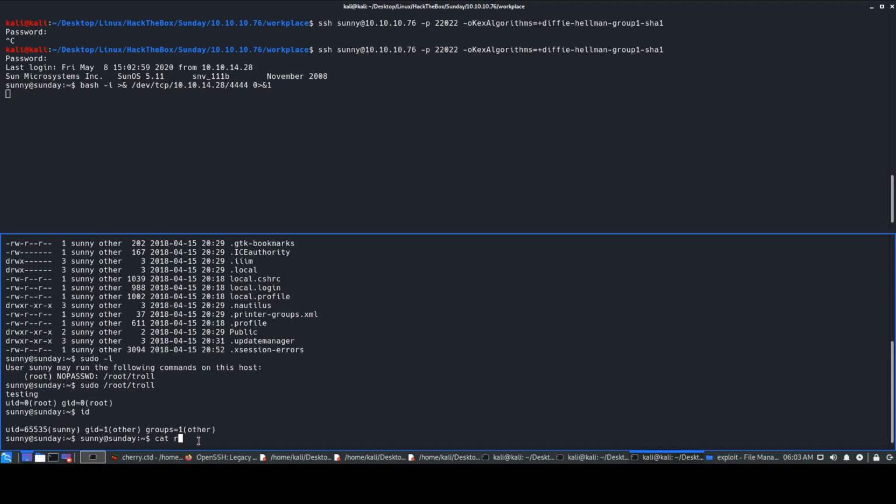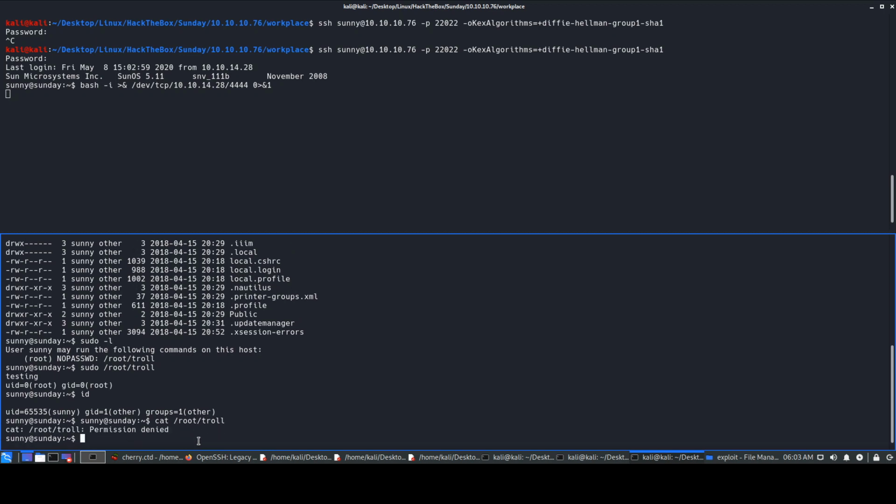Oops, root troll. It says permission denied. So we cannot cat that file, obviously, and obviously we cannot do sudo cat as well because we can only run this command as sudo. So we cannot read that file. What we can try is to write to that file if we have permissions, but it is owned by root, so it does not work. Okay, you cannot write to that file. You can try that if you want.